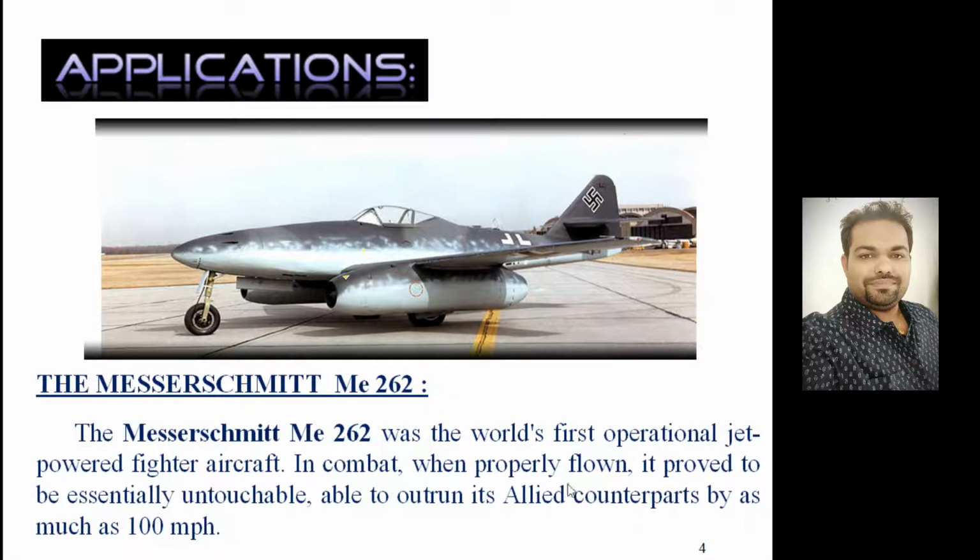These fighter aircraft were much faster compared to the American P-51 Mustang in World War II. That's why the Americans faced a lot of problems in tracing these fighter aircraft. They were approximately 120 miles per hour faster than the P-51 Mustang. So, with the help of these fighter aircraft, Germany initially dominated a lot over the Americans in World War II.